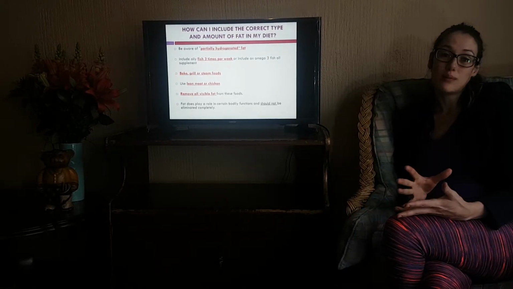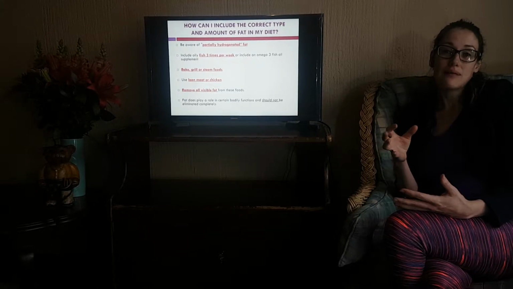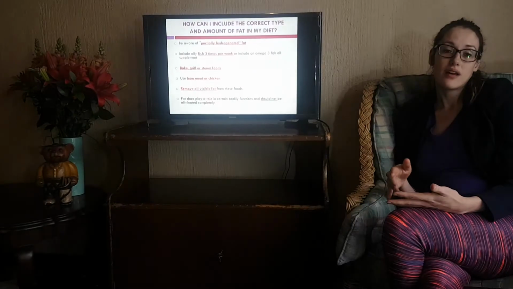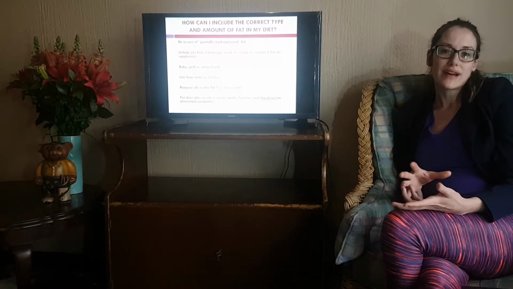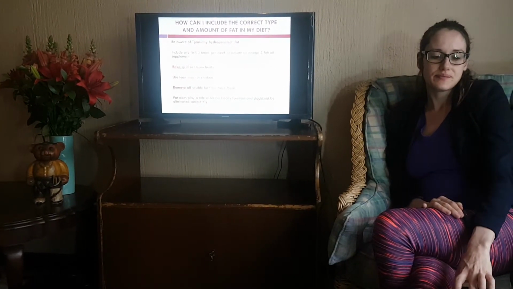Fats are important in the body. They play an important functional role. For example, in your fat-soluble vitamin absorption of A, D, E, and K vitamins. So without fats, we are not able to actually absorb these vitamins.